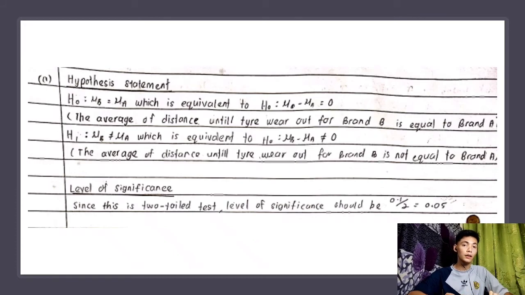And the second step is level of significance. Since this is a two-tailed test, the level of significance should be 0.1 divided by 2, and it is equal to 0.05.